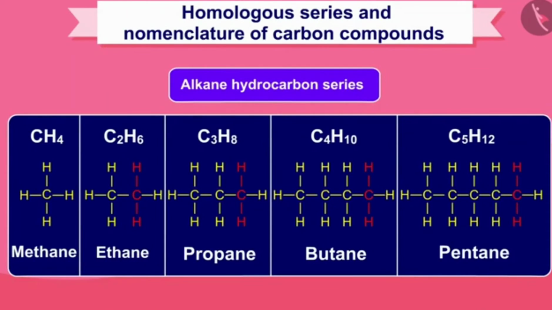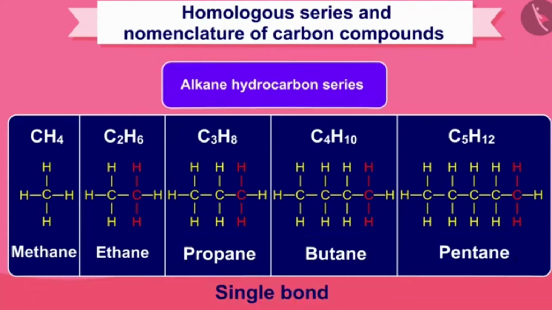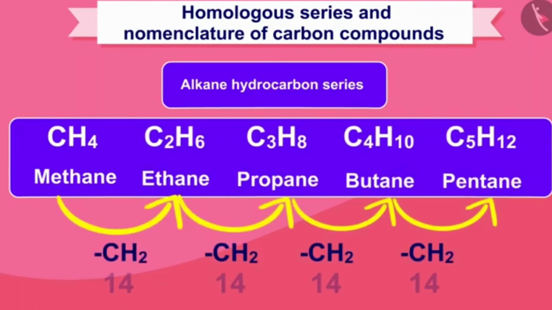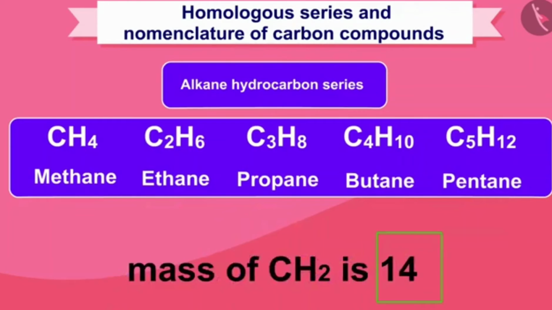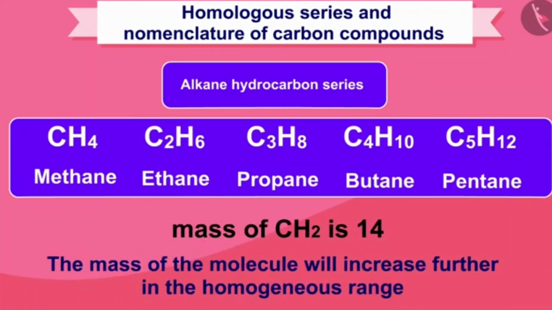All carbon compounds in this category have single bonds, and so an "ane" will be added at the end of the name, such as methane, ethane, etc. It also means that there is a difference of 14 mass from one unit to another unit. Because the mass of CH2 is 14, as the mass increases in the homologous series, the mass of the molecule will increase.